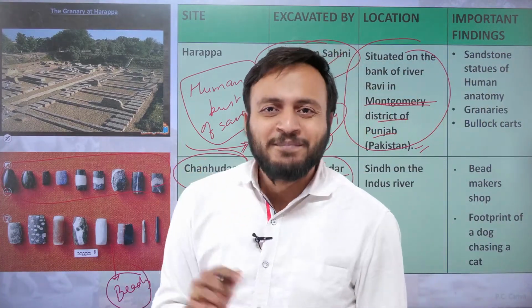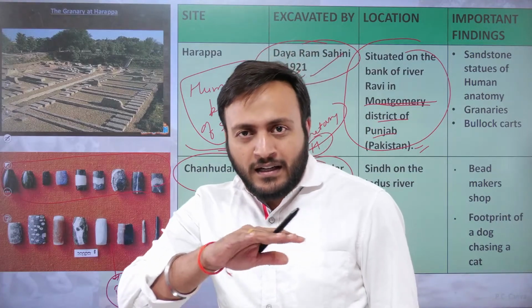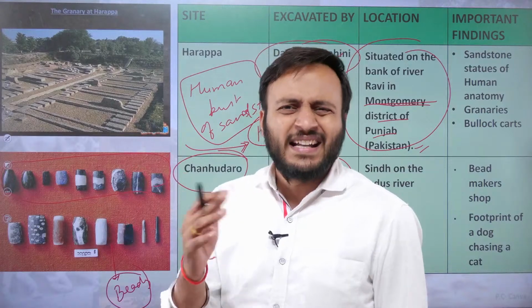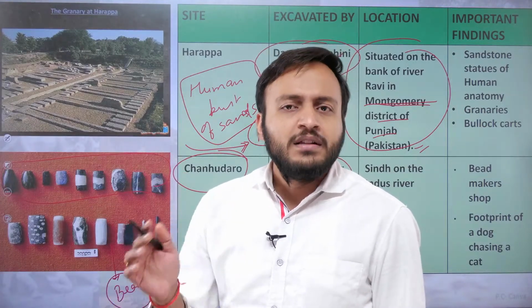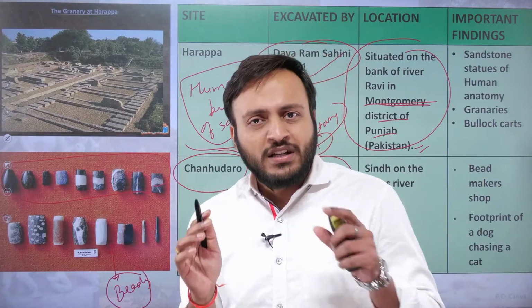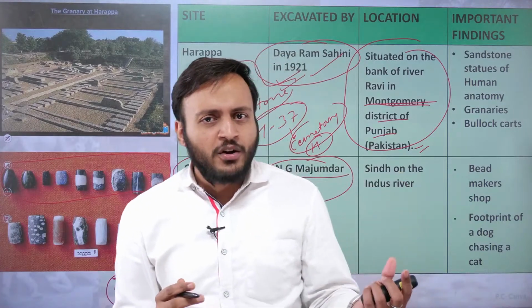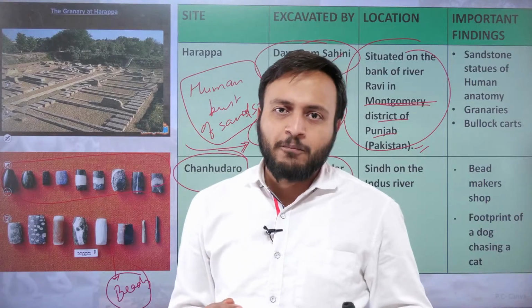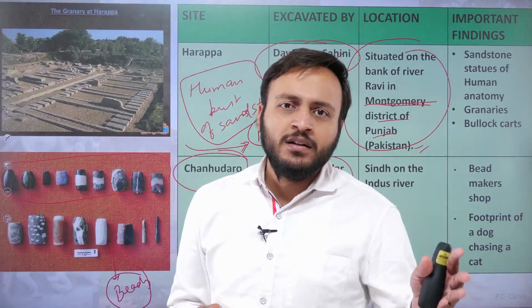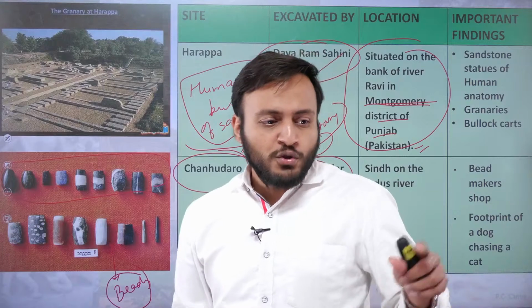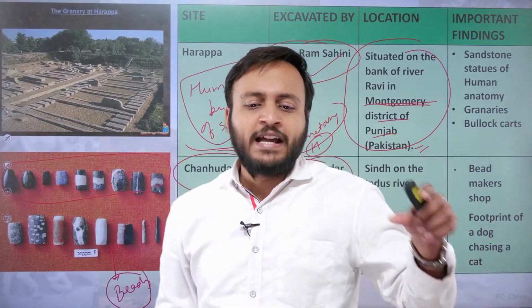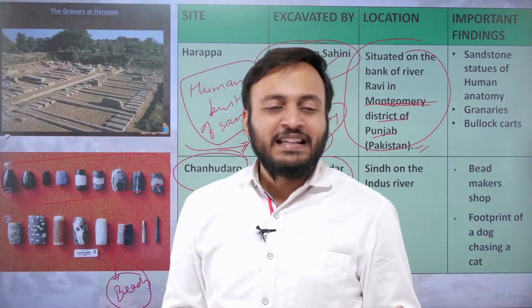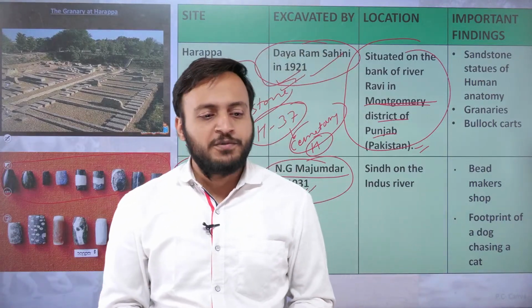Chanhudaro is a very special site where there is a terracotta carving, not stone. It represents the footprints of a dog chasing a cat, probably. So both of them might have jumped on that terracotta, and the footprints or foot images of both of them have been obtained from it.